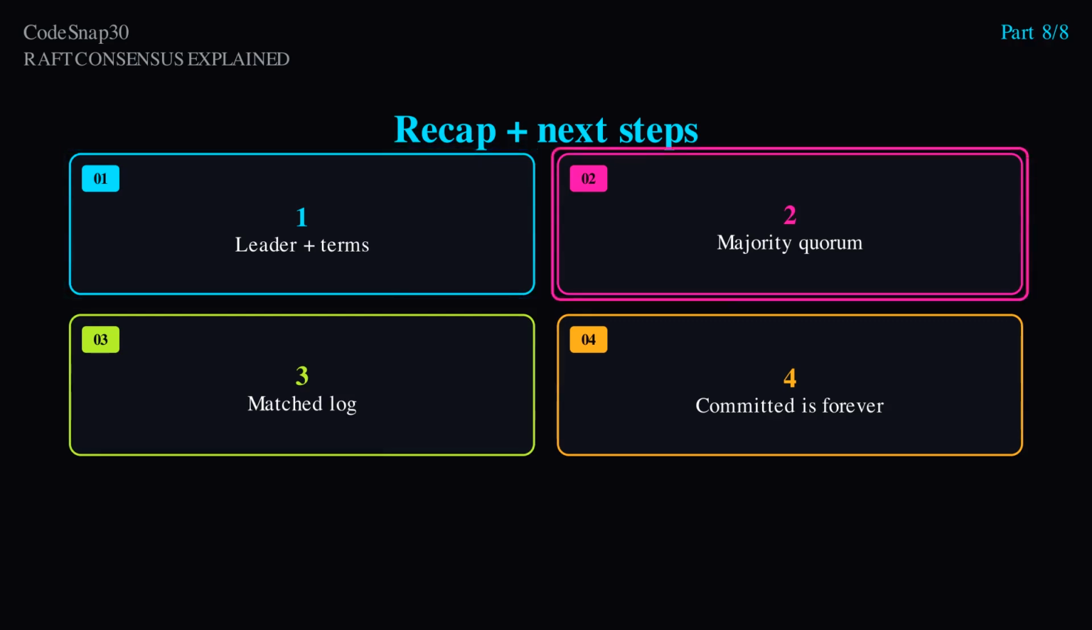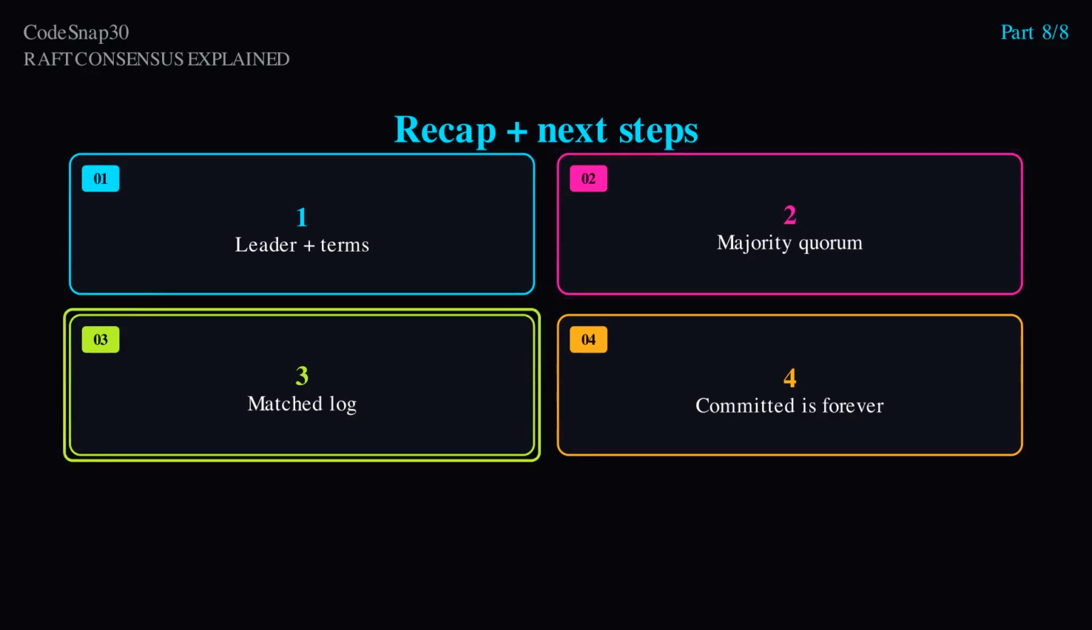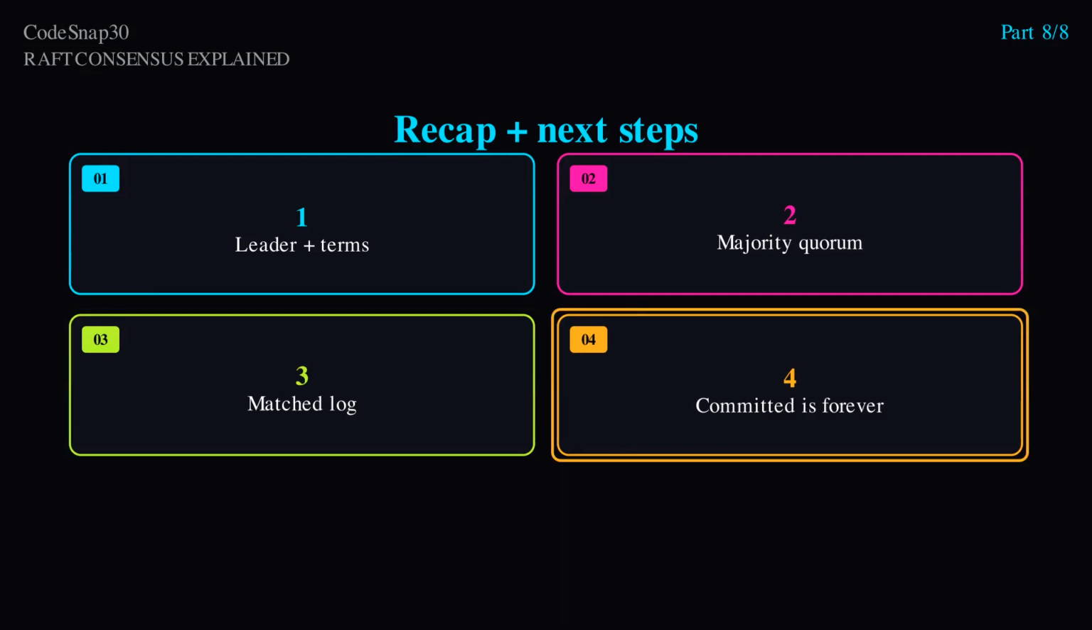If you can redraw election, replication, and safety from memory, you understand Raft well enough to discuss it in design reviews. Exercise: simulate 3 nodes on paper. Kill the leader after only 1 follower acknowledged a write. Decide who becomes leader next and whether the client should see success.